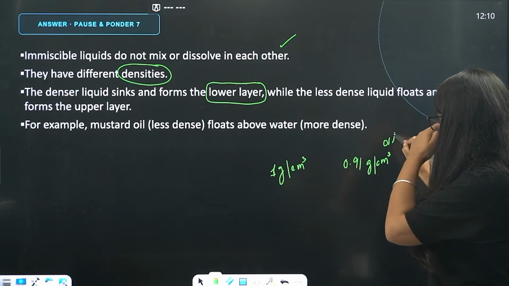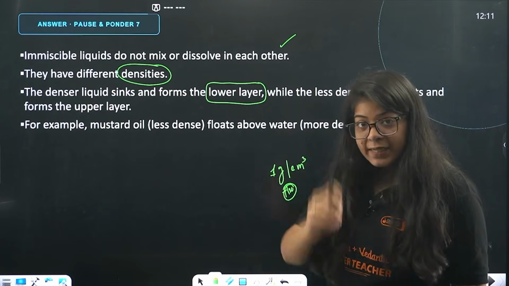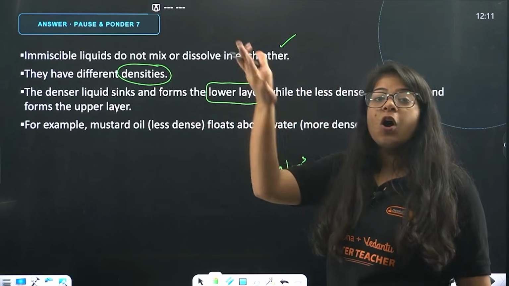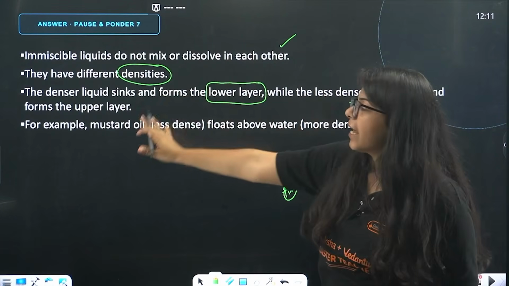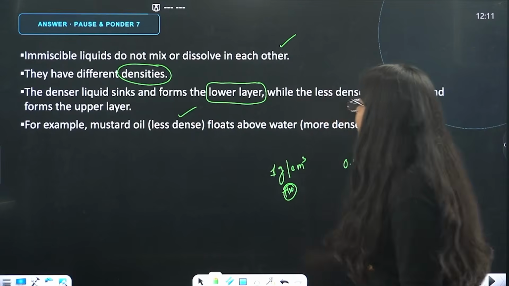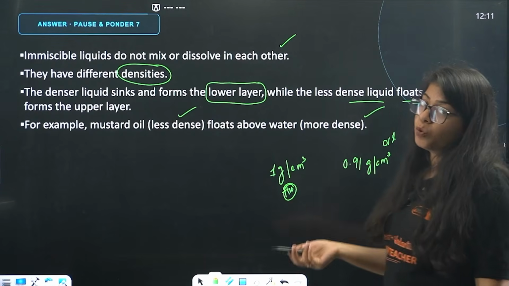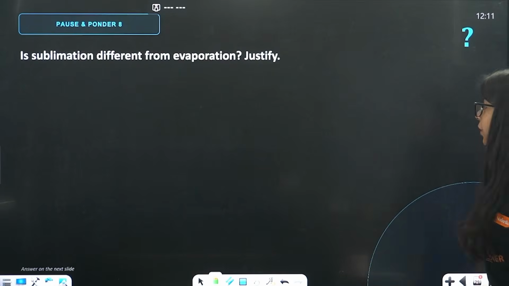This is oil. This is water. So that's why the water settles down and oil comes on the top layer, while the less dense liquid floats and forms the upper layer. For example, mustard oil, which is less dense, floats above the water, which is more dense. Done? Understood? Okay.